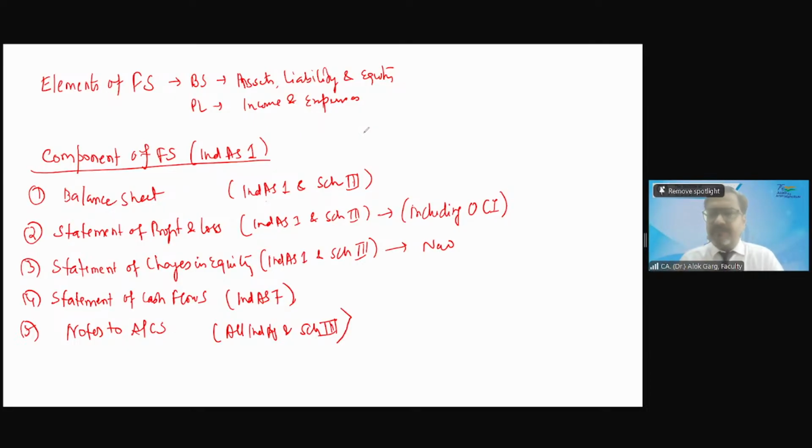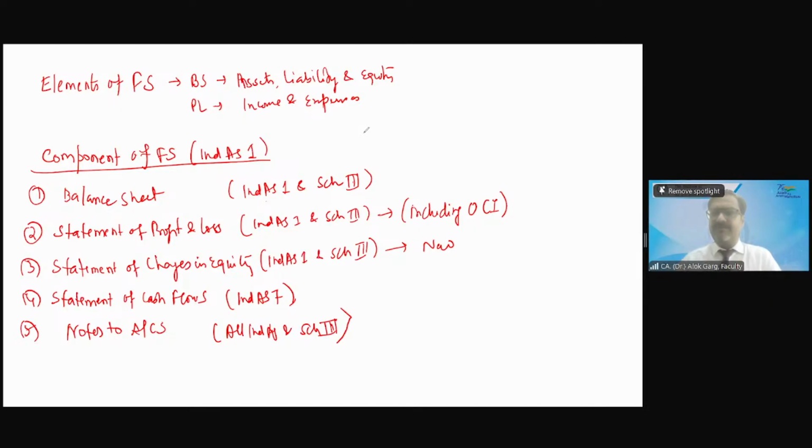Name any transaction. Sir, yesterday I paid 100 rupees to buy stationery. So you paid 100 rupees. So what has gone out? Cash has gone out, right? So what is cash? Cash is an asset which has gone out. You incurred 100 rupees on purchase of stationery. What is the nature of stationery?